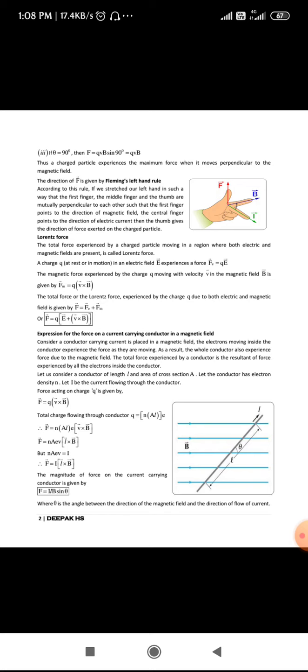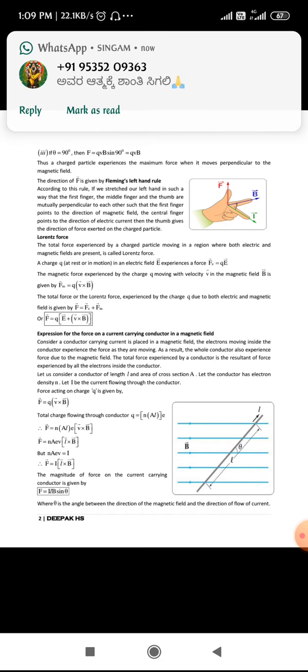Clubbing these two, that is the total force. You are going to get vector F is equal to vector F subscript E plus vector F subscript M. Combining these two, taking Q as common, vector F is equal to Q into vector E plus vector V cross vector B. So this is the total force experienced by the charge which is moving in the presence of both electric field and magnetic field.